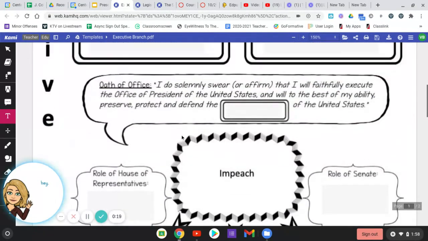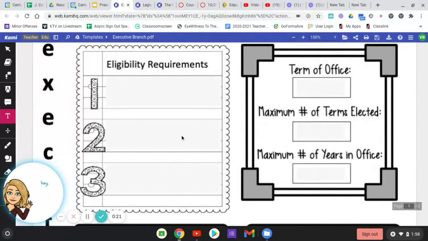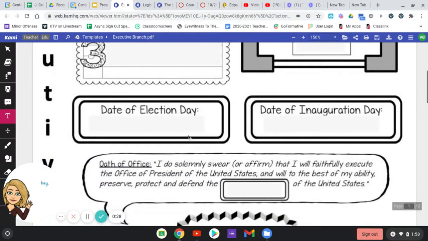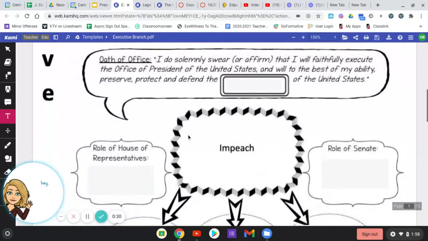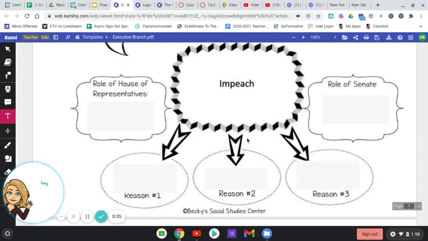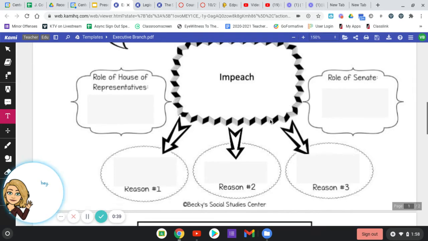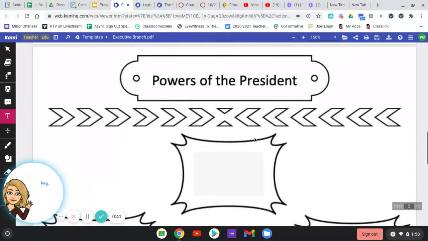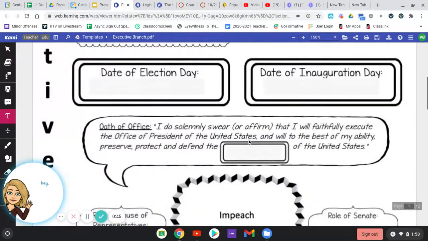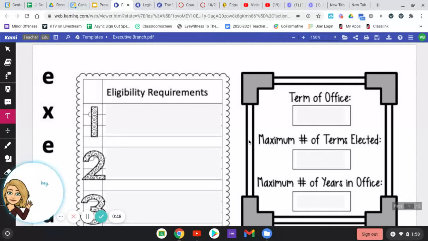Today we're going to talk about, first of all, eligibility requirements: what you have to be to be a president and how long you can be in office. We're going to talk about Election Day and Inauguration Day and what the difference is. We're also going to talk about impeachment, what it means to impeach a president. And then finally, we're going to talk about the powers of the president. What are the presidential powers exactly? So let's begin. The first thing we're going to start with is eligibility requirements.